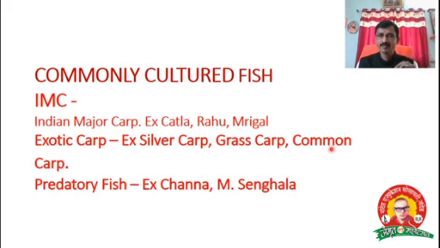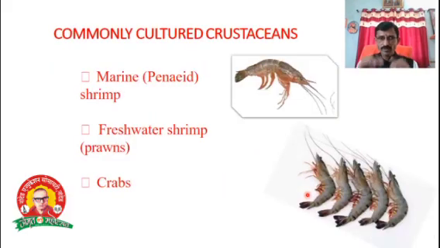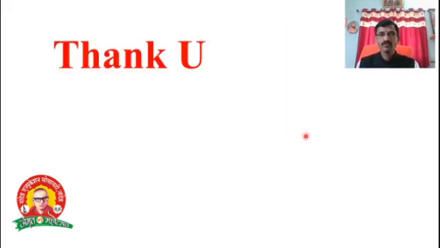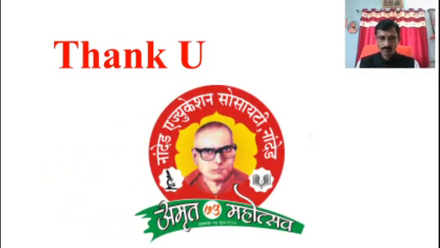And some are predator fishes. Which are they? Channa and Singhala. They are also important, and also commonly cultured in areas, right? Within some ponds and some lakes, some people culture freshwater prawns, and some near the seawater culture prawns: Penaeus indicus and Penaeus monodon. All are cultured in ponds and lakes for the purpose of economic benefit for the person. Okay, thank you.